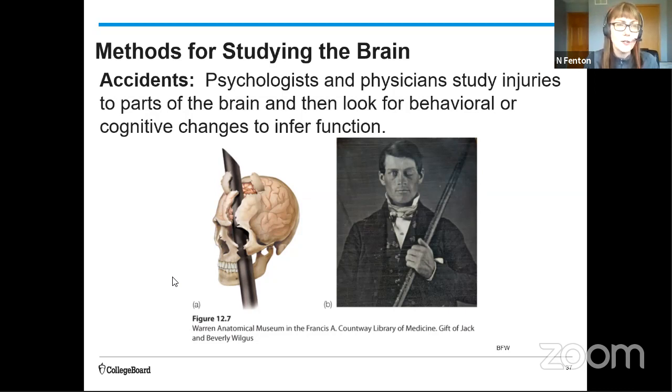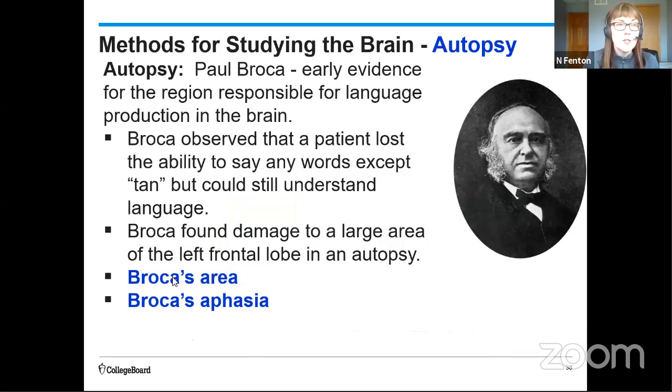So sometimes, especially early on, the way researchers studied the brain was by examining changes in behaviors and cognitions that occurred following an injury. Two other individuals we're going to talk about. The first one is Paul Broca. He's one of the names in the curriculum that you're supposed to learn about. And he did an autopsy on a patient. So after the individual died, he went in and looked at his brain.